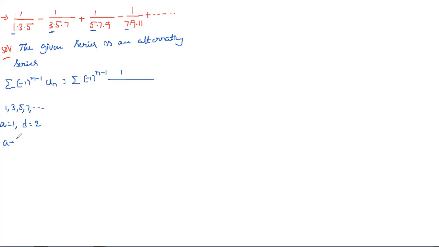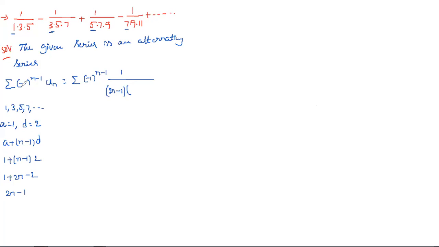Now you can apply a plus n minus 1 into d, which is 1 plus n minus 1 into 2, that is 1 plus 2n minus 2, so we can write it as 2n minus 1. So the first factor we got is 2n minus 1.